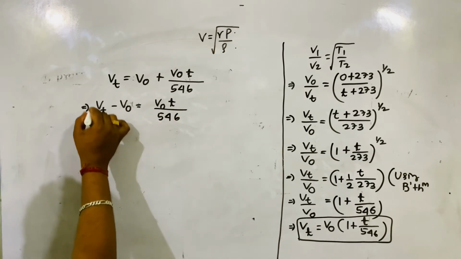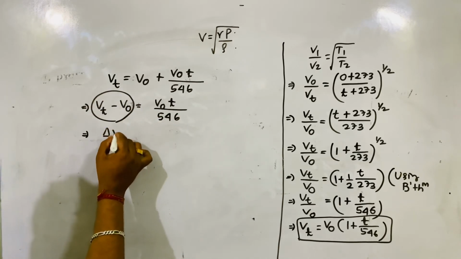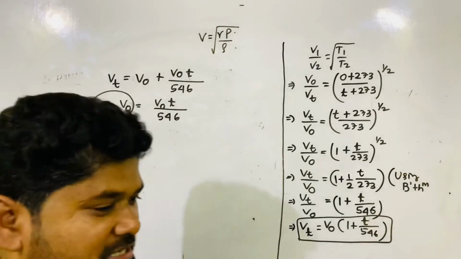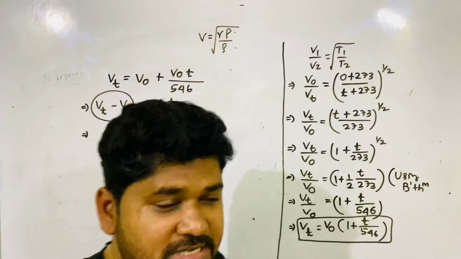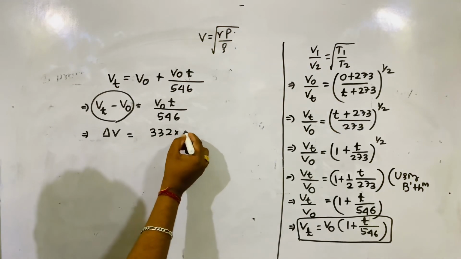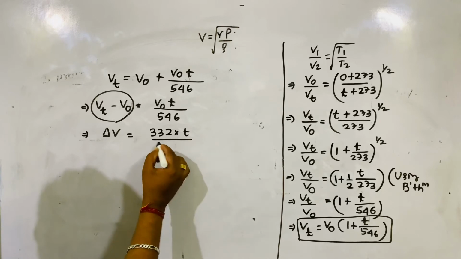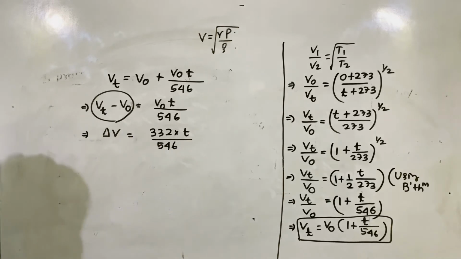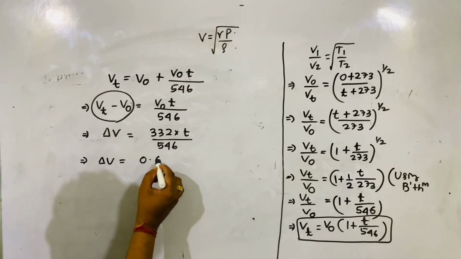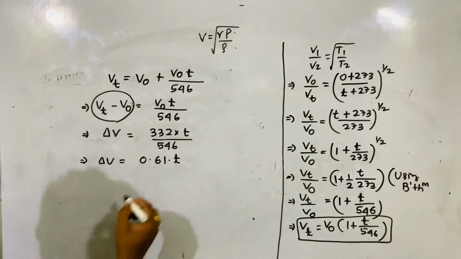So Vt minus V0 is what? This is the change in velocity of sound. Then V0 is the standard value. At 0 degree Celsius, velocity of sound is 332. 332 into T by 546. So it is coming 0.61 into t.